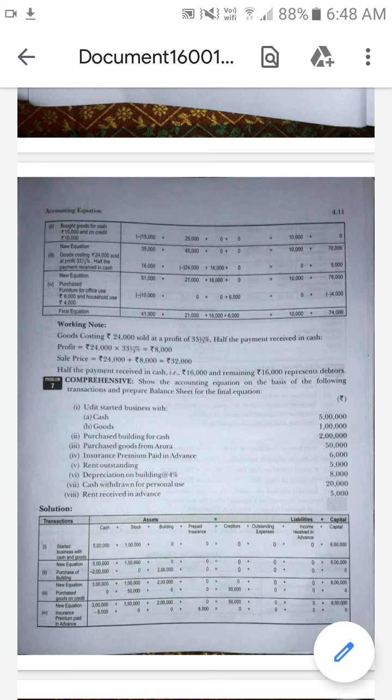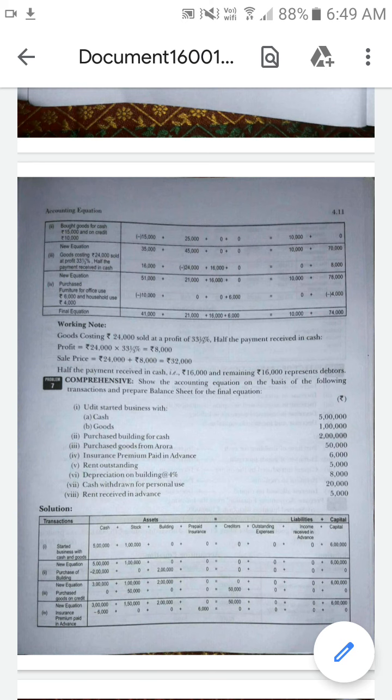Expense is the amount which is going outside and income is the amount which is coming inside. Prepaid insurance is one of the assets, so there is no such effect on the liability side. There are no other types of accounts in this transaction.